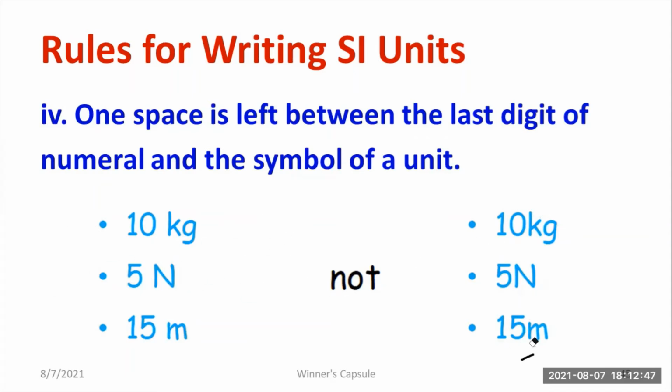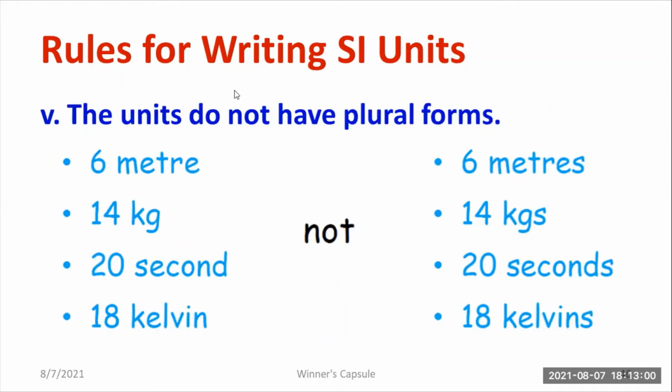For example, let me ask you one question. How do you write 3 ampere? 3, space, A. So this is how to follow the fourth rule. Moving on to the fifth rule: the units do not have plural forms.